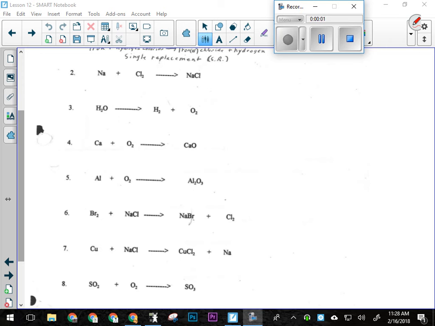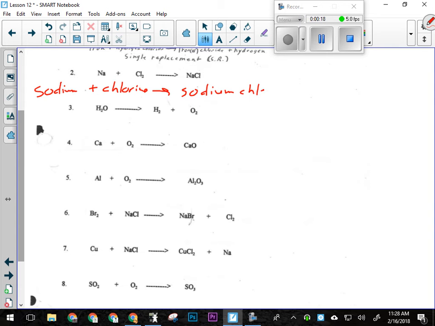So for question number 2, I've got sodium reacting with chlorine, so we've got to write it out in words. So sodium plus chlorine gives me sodium chloride. So I've got an element reacting with an element to form a compound. What kind of reaction is that? Synthesis reaction. All right, so we identify this as synthesis.